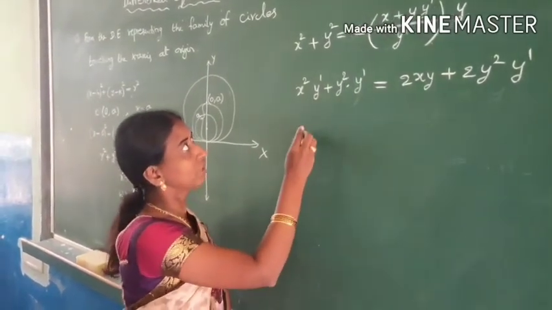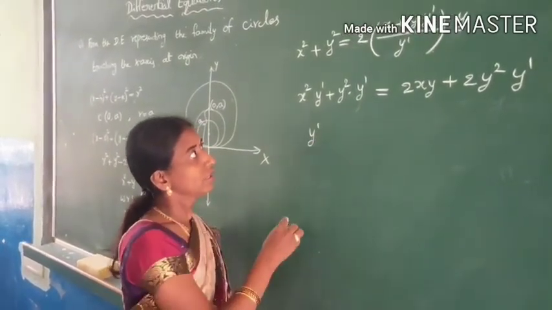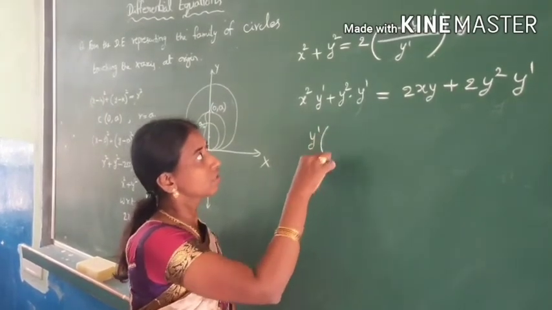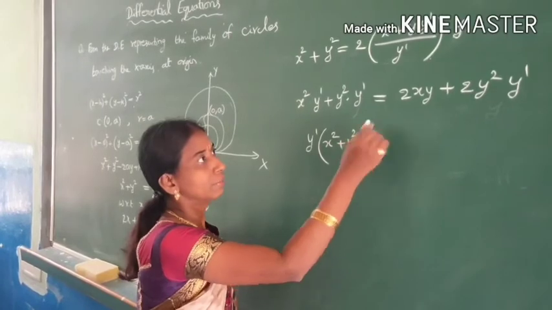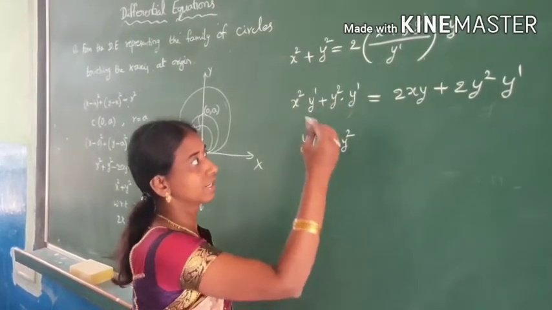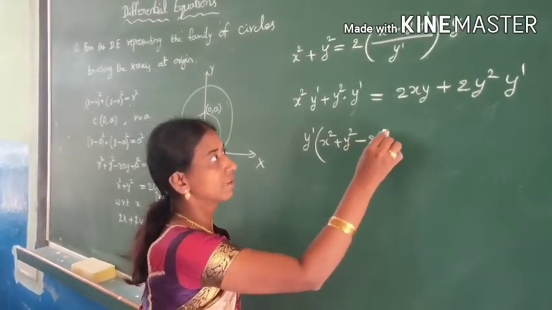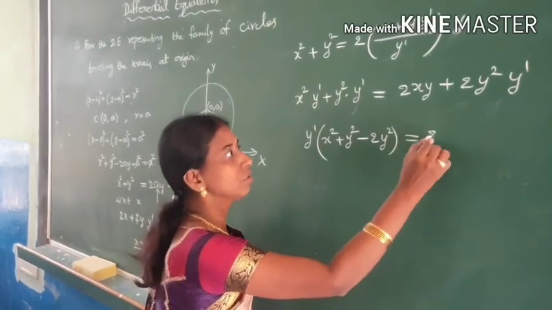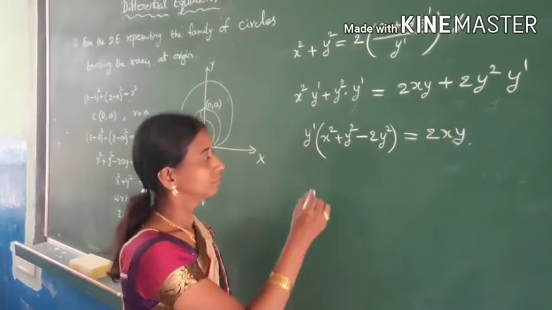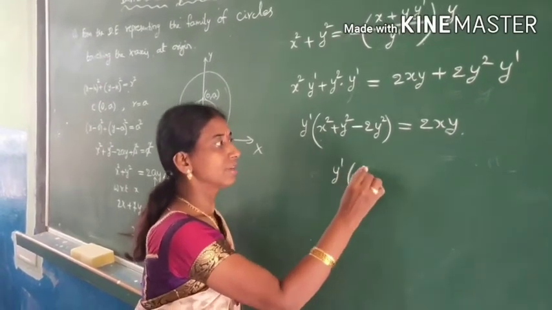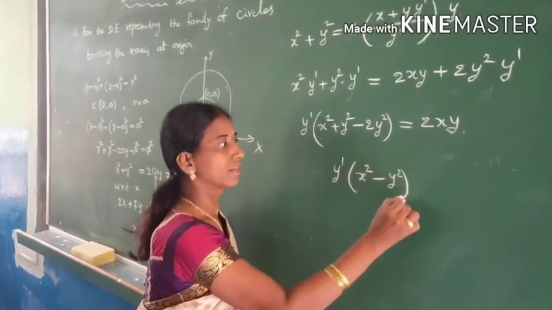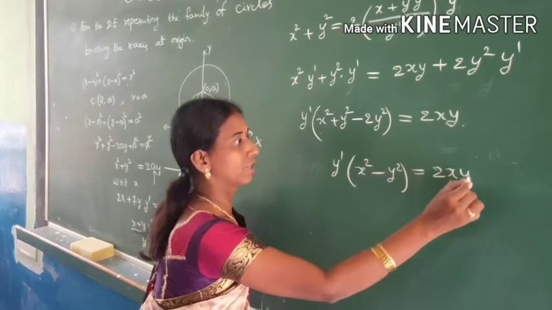Now take out y dash as common. Y dash times (x square plus y square), bring the 2y square y dash term to this side, minus 2y square, is equal to 2xy. So y dash times (x square minus y square) is equal to 2xy.